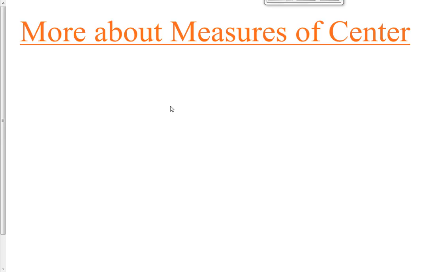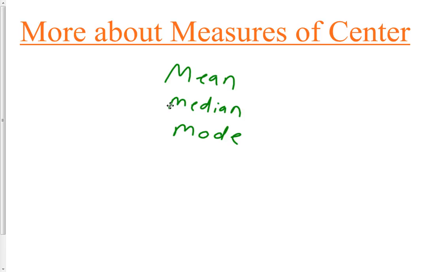And just as a way of review, for the center of a data distribution we have three different measures of center. The mean, that's the average. The median, that's the number that's in the middle. And then the mode, and that's the one that occurs most often. So we're going to talk about more of these three measures of center in this video lesson today.